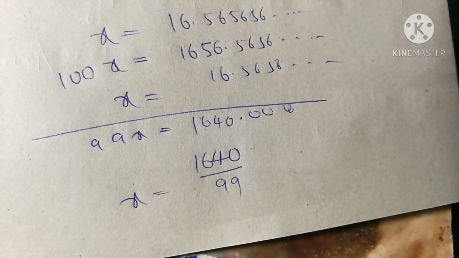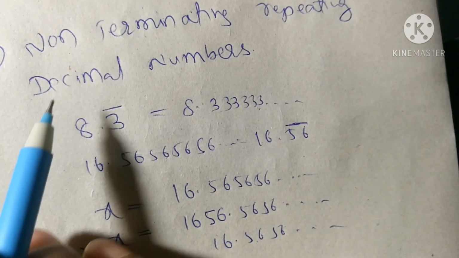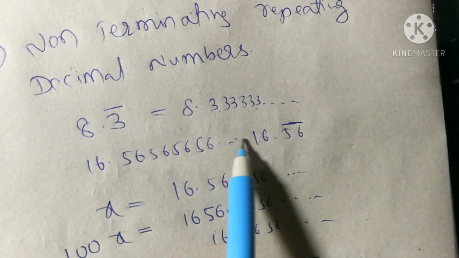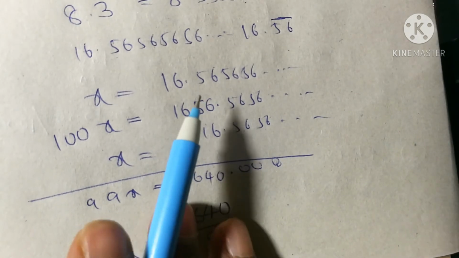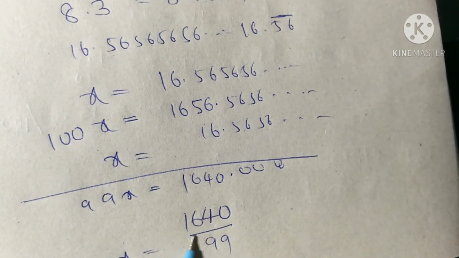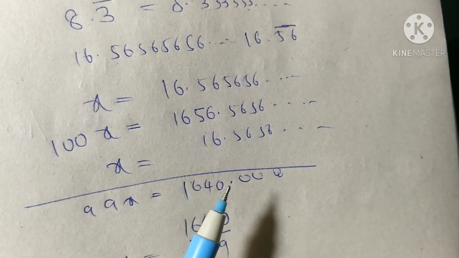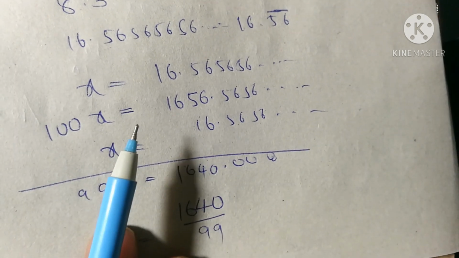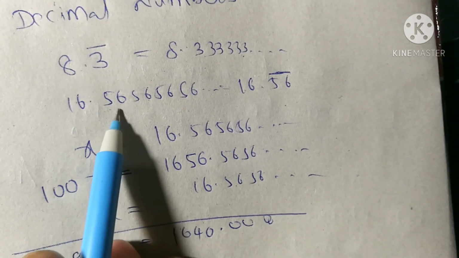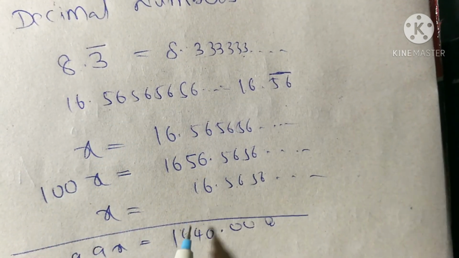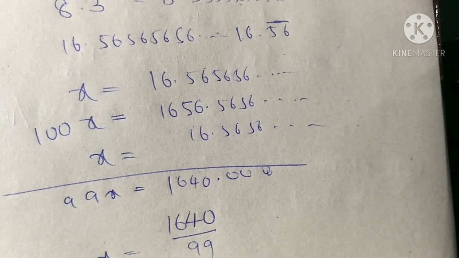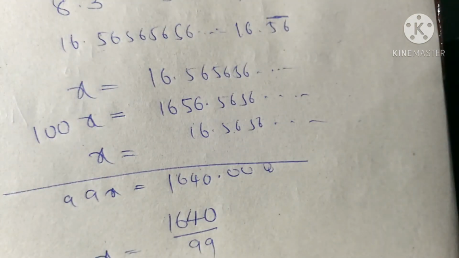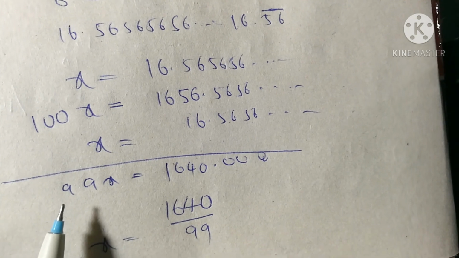We converted a non-terminating repeating decimal. All non-terminating repeating decimals can be converted into p by q form, right? So all these numbers are also rational numbers only, right?